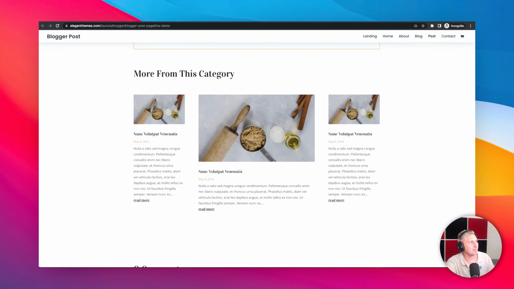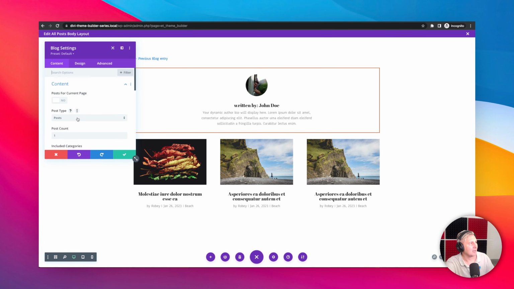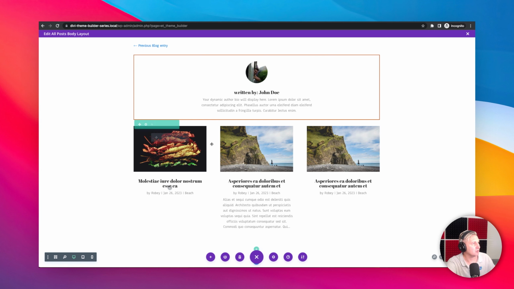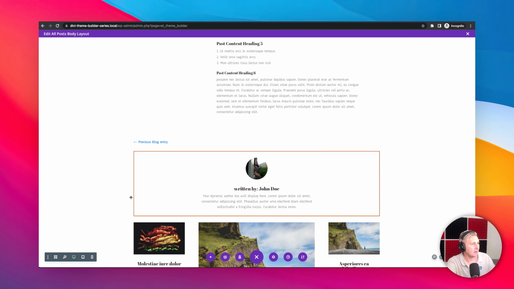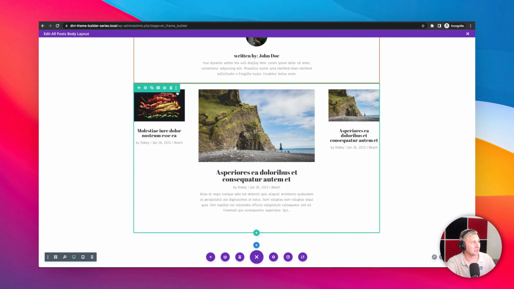We can go do the same thing, but what I kind of want to do is something a little bit different. And I want to highlight the middle one, kind of make it seem like a featured one by adding the excerpt text. So content length, show excerpt, use post excerpt, of course. And then elements here, I will say show excerpt. And now you can see that it adds that little bit of extra information over there. Now I do want to make this middle image a bit bigger, so we will go with the column setup here, and we'll select this one. And that really highlights that middle one. And again, another great addition.